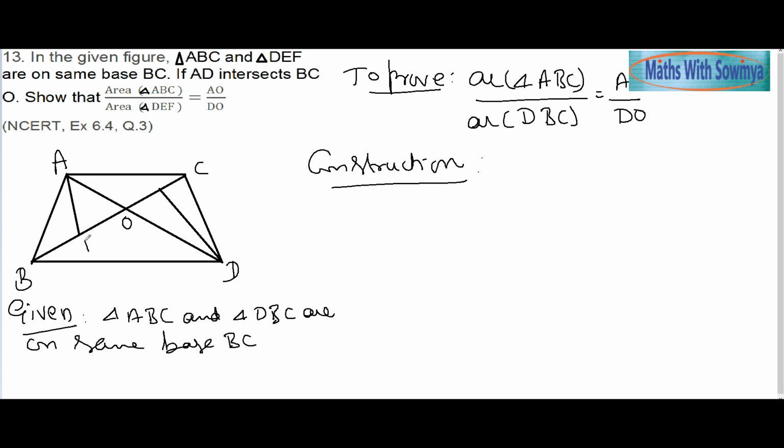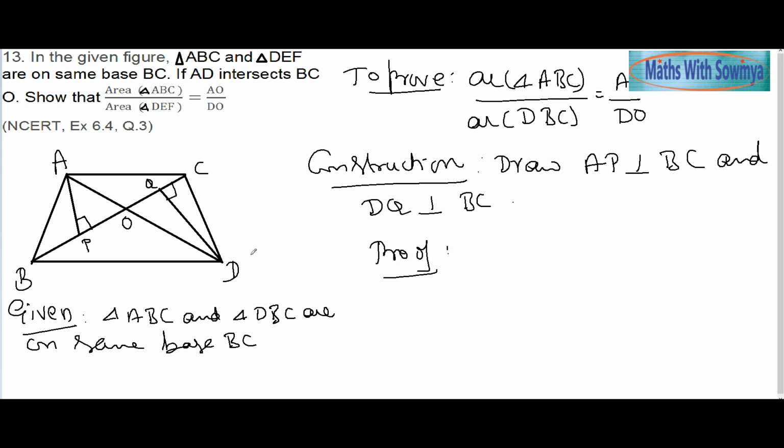I shall drop AP and DQ perpendicular to BC. So we can say draw AP perpendicular to BC and DQ perpendicular to BC. Now, under proof, we have dropped the perpendiculars here. Now, we know the area of a triangle is half into base into height.